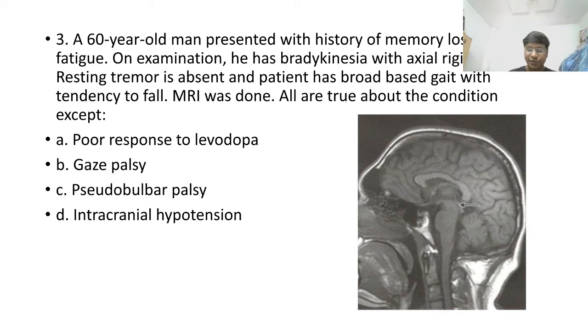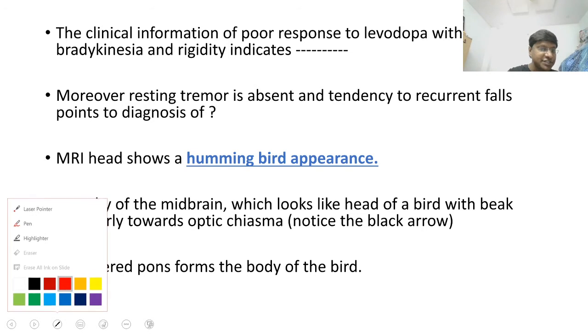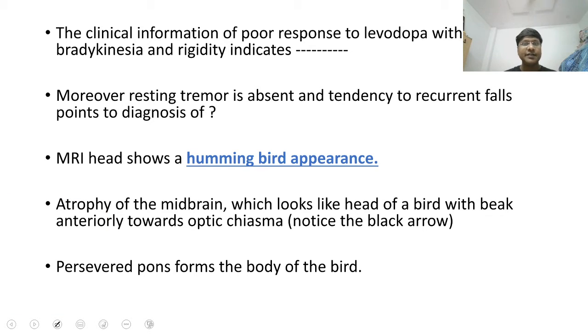Now first of all, let me take up the discussion of this question. What exactly is the clinical information which has been given to you? The individual is having a poor response to levodopa with bradykinesia and rigidity. What does that indicate?